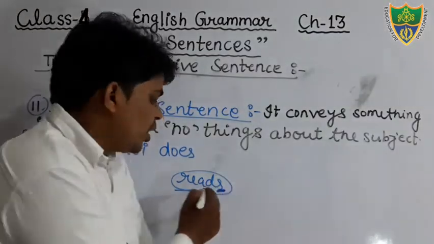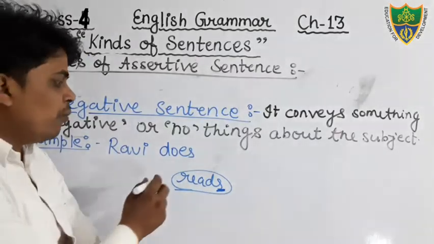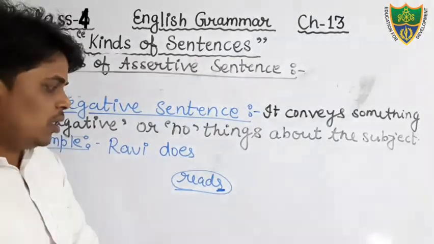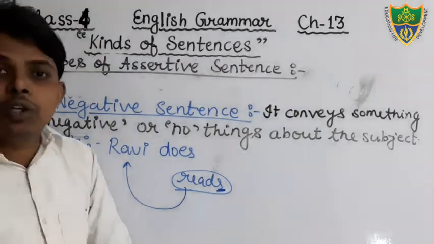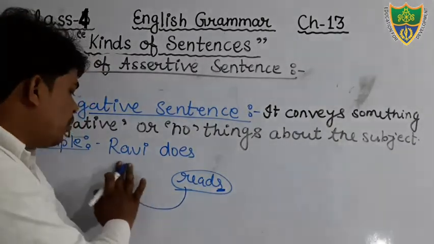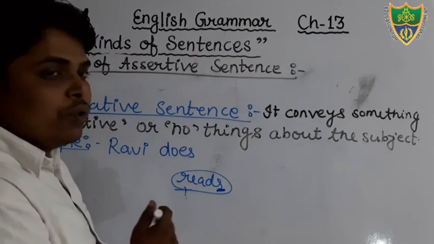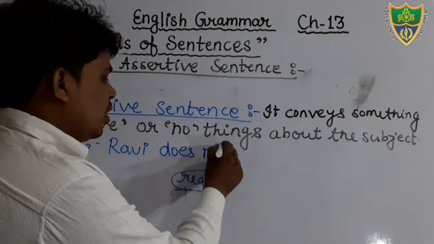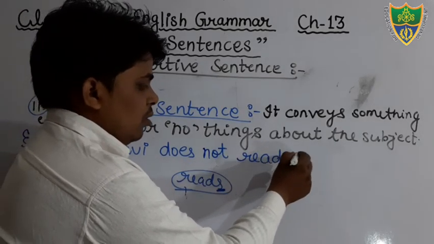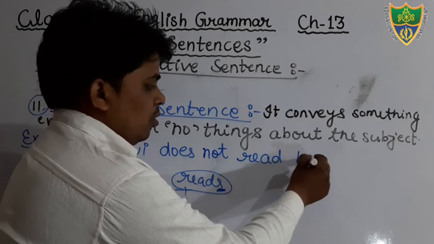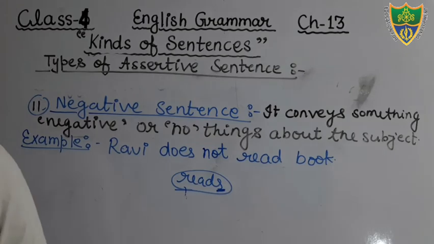Therefore, s or es is mentioned here according to the subject Ravi, so we will use does. Suppose there is a plural subject, then we will use do. But there is Ravi only, which denotes a single person, so we will use does not. Ravi does not read a book. Okay, students? You can see there is a negative word.